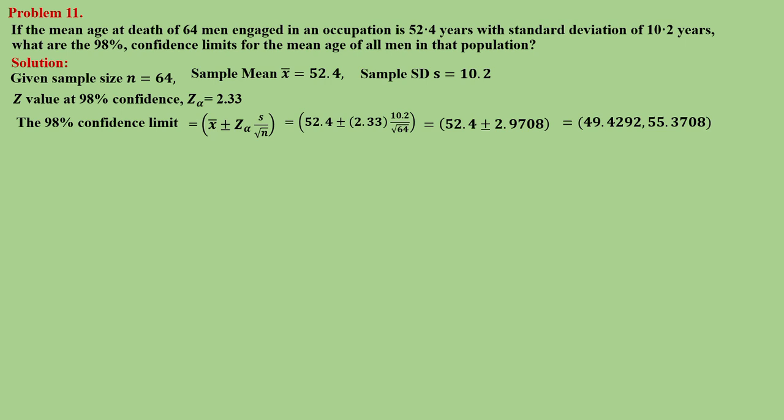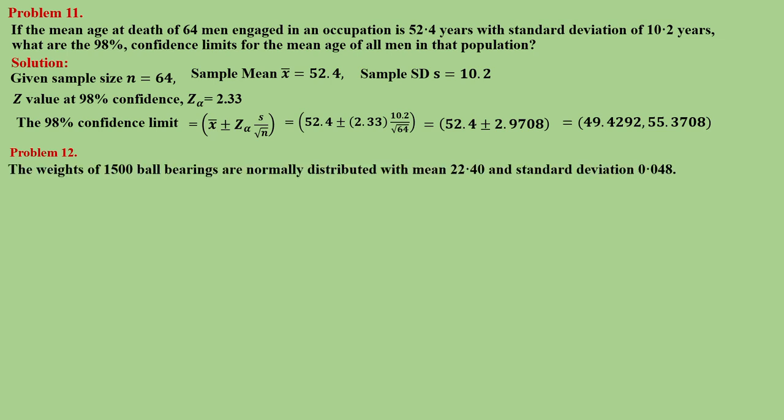First, that is plus or minus in between. So take the minus value first, 52.4 minus 2.9708. So you will get the lower limit 49.4292. And you take the plus value, 52.4 plus 2.9708, that is the upper limit, 55.3708. That is the confidence limit.